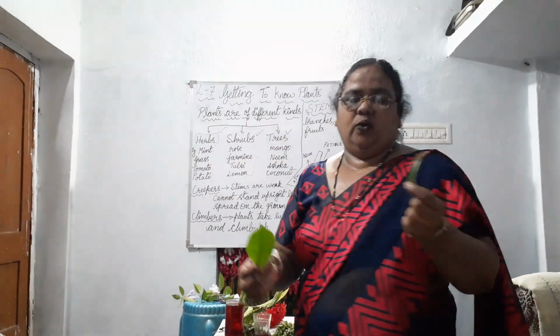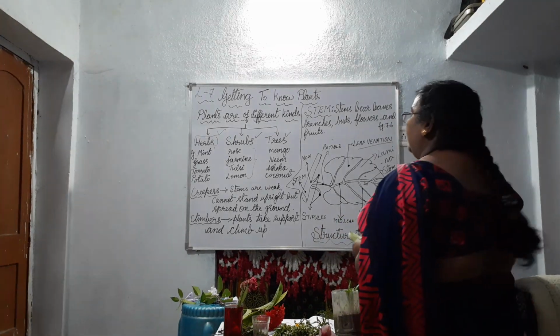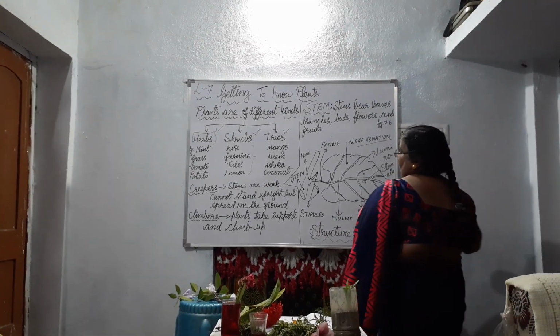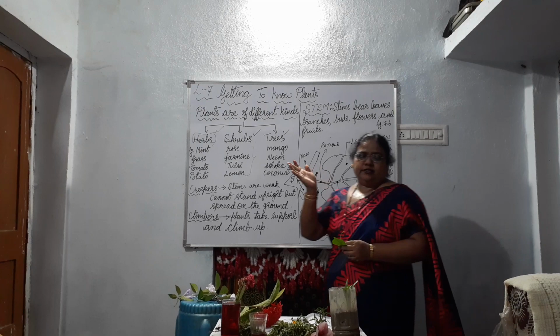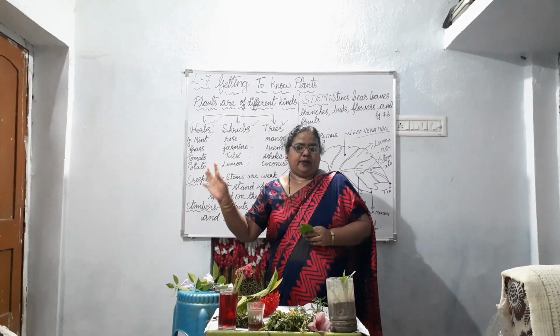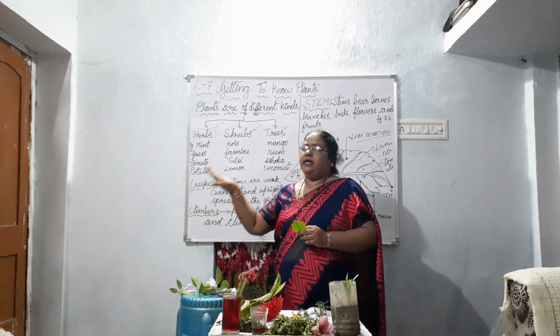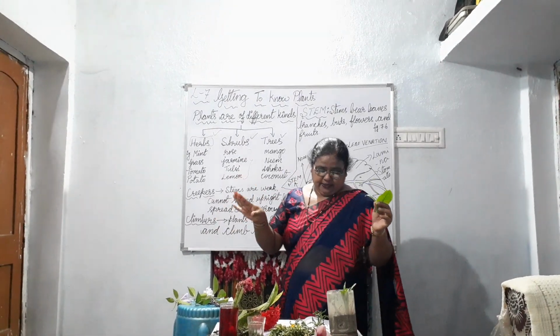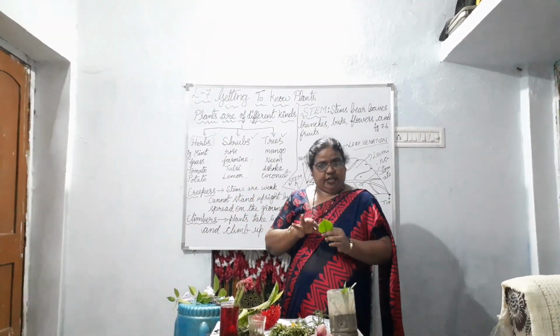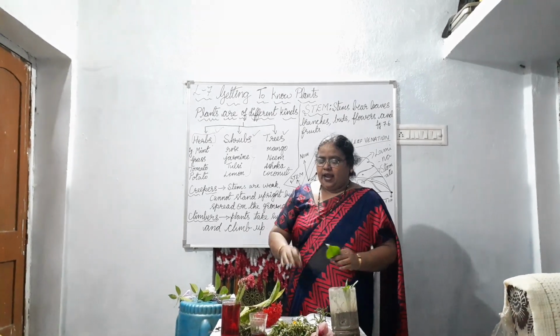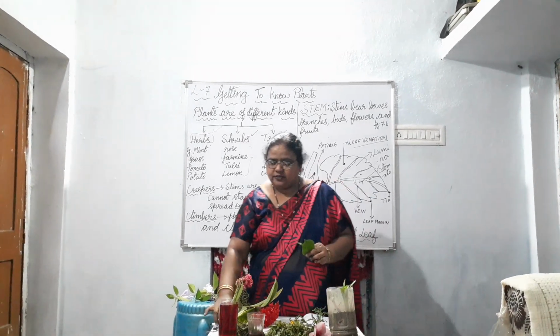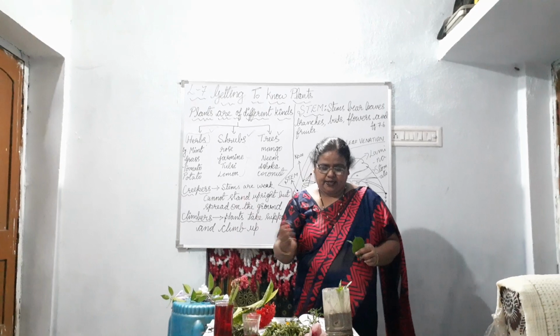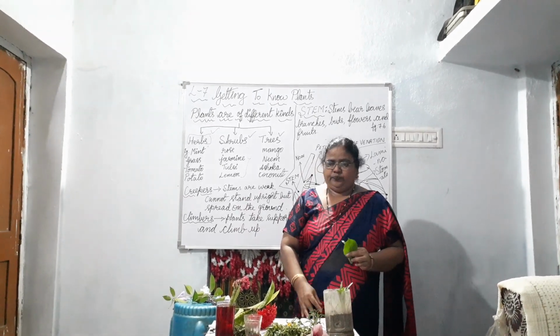Okay, so what have we learned today? We have learned different kinds of plants. Some are herbs, some are shrubs, and some are trees, according to their size and shape. And we have seen the experiment. You can try this experiment too.